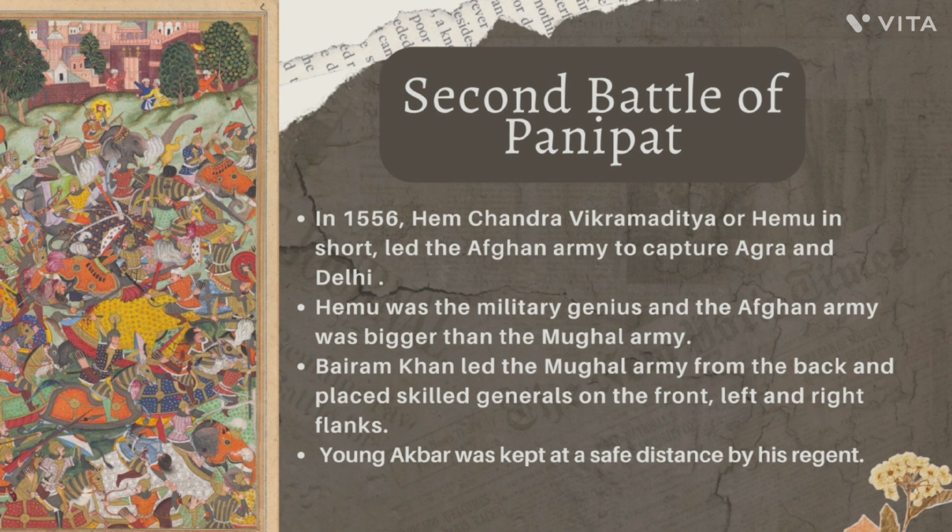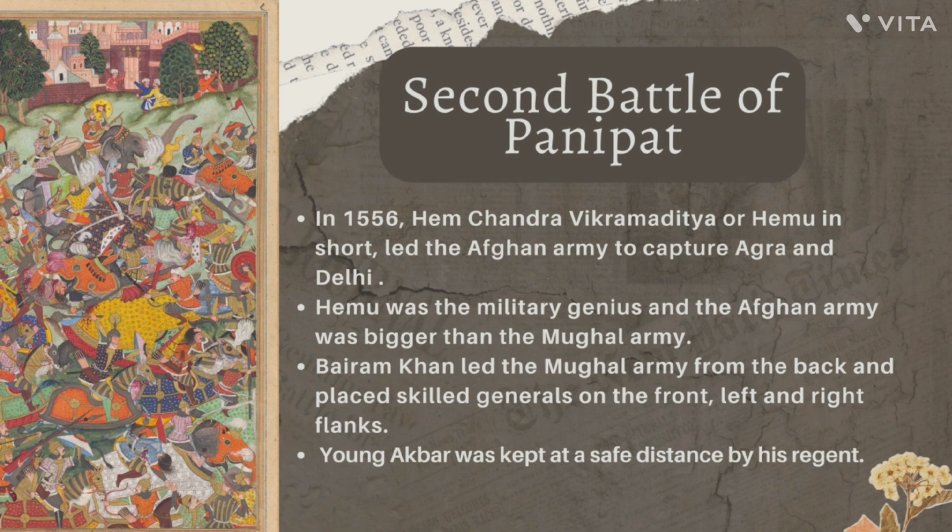Bahram Khan was the regent of Akbar and took all the decisions on his behalf because Akbar was too small to take those decisions, and he was also a very faithful person to the crown. Bahram Khan led the Mughal army from the back and placed skilled generals on the front,